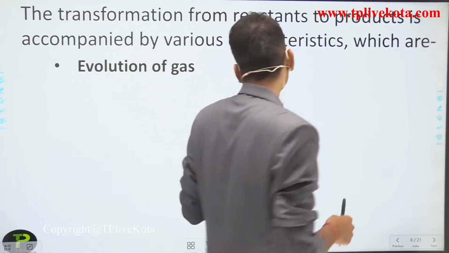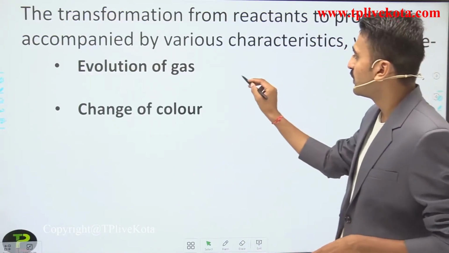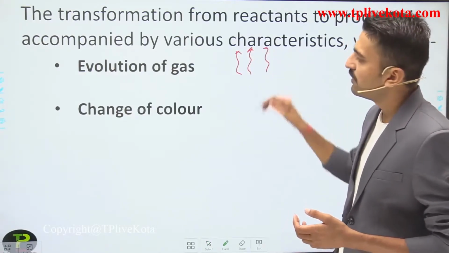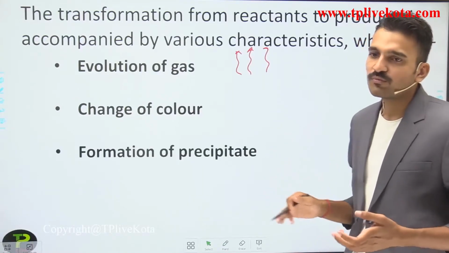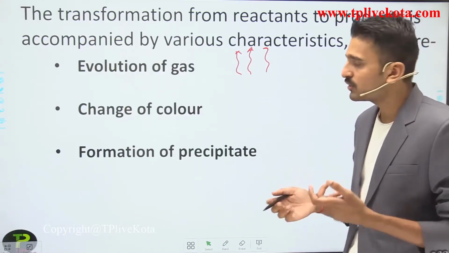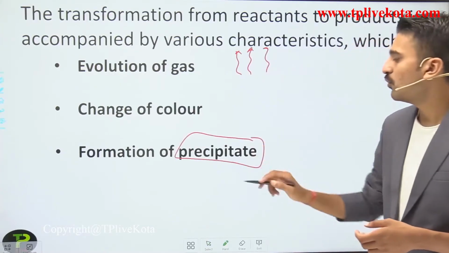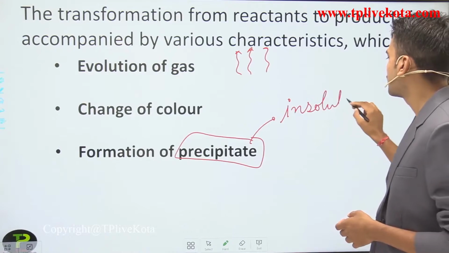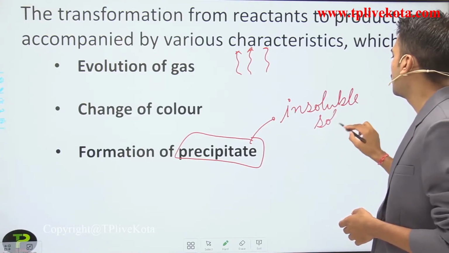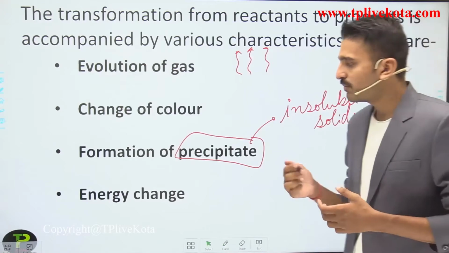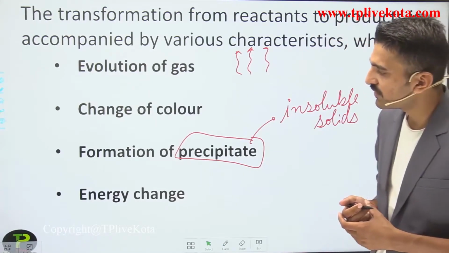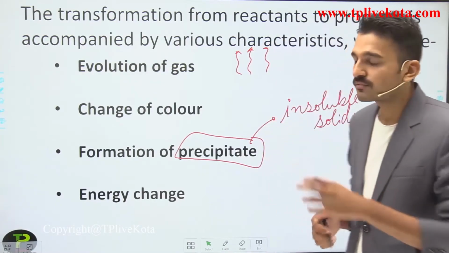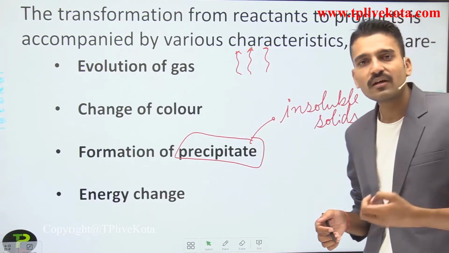So here the point is evolution of gas, or you can say whenever the substances are reacting, the gas is being evolved, or the change of color, you know this point, color will be changed. The formation of precipitate, this term I have told you. These are the insoluble solids which are present in a solution, and since they are insoluble, they will settle down.